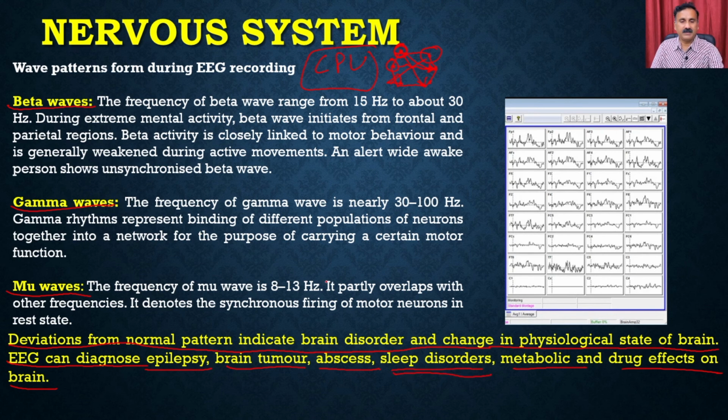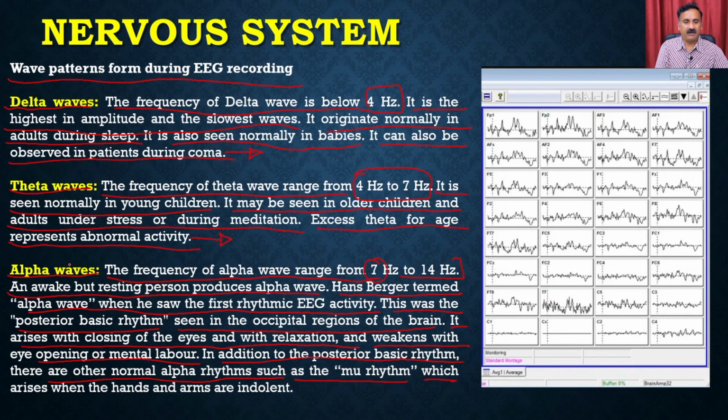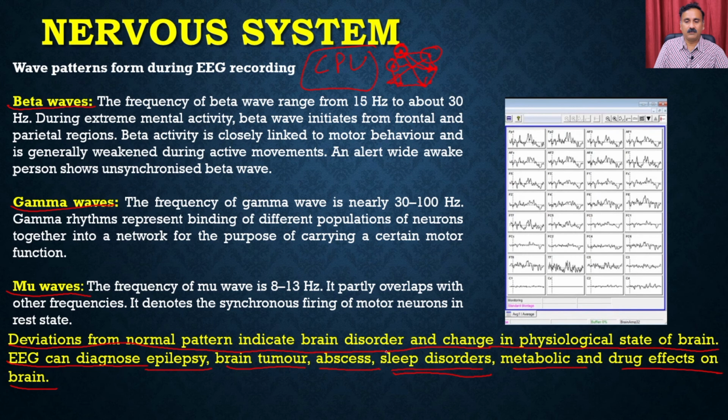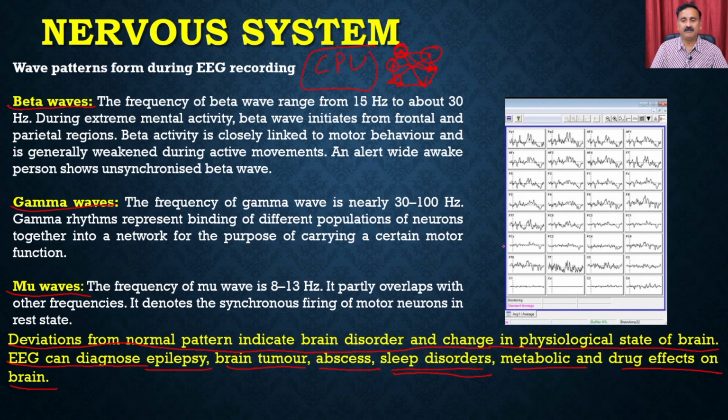We said just now that the alpha waves and the theta waves function in association with sleep, right? So if you have a sleep disorder, for example, if you don't get a very good sleep, that sleep is being controlled by the brain. When your brain goes into the resting state, only then can you sleep, right? So that also can be diagnosed with the help of the EEG.